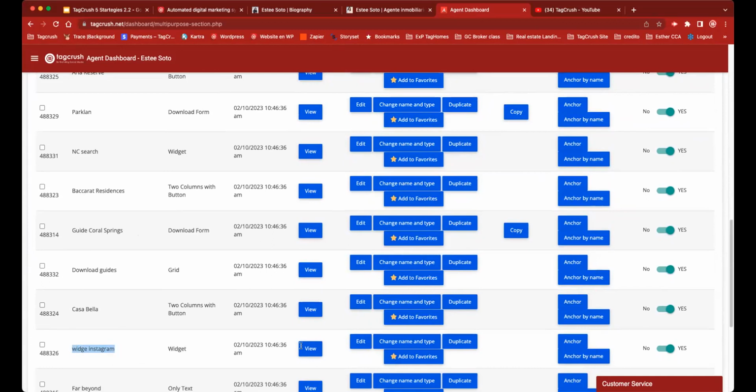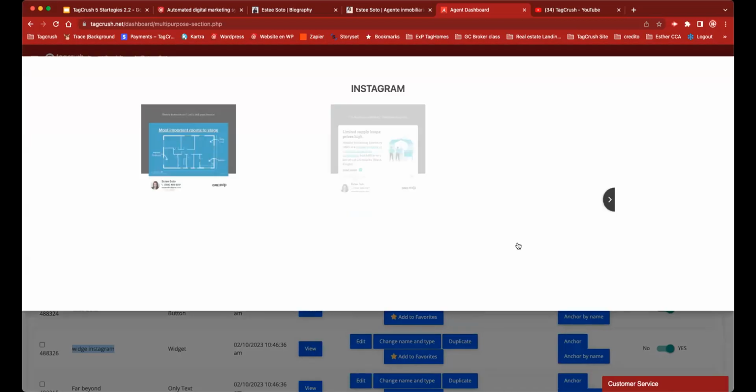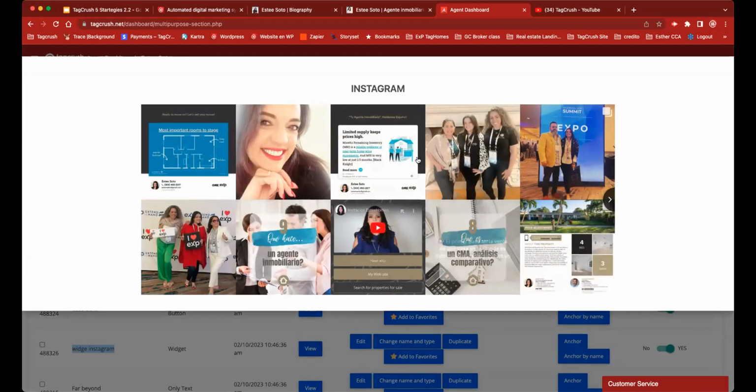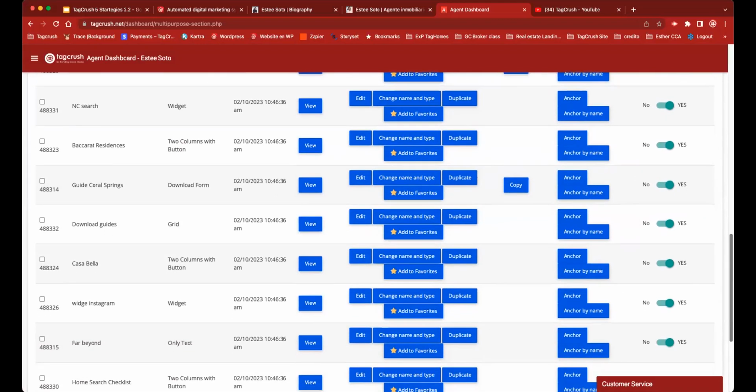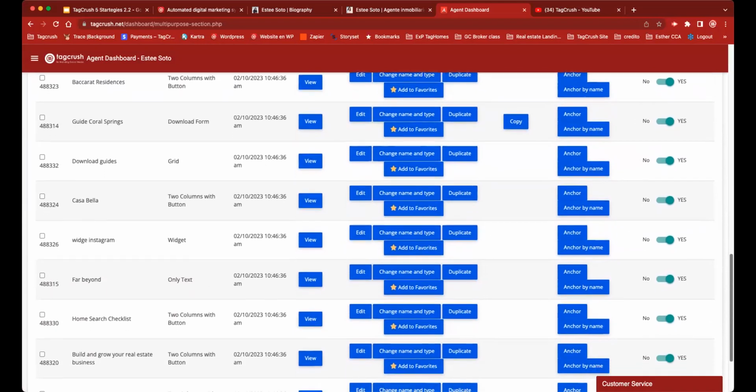A widget for Instagram. And these widgets, you can kind of see how the widget looks like, and understand, oh, that's the section of the page that I was seeing earlier. So you can come, edit, change the name, duplicate it, move it around. You can do a lot of things, okay?